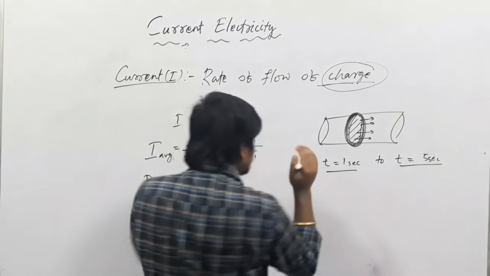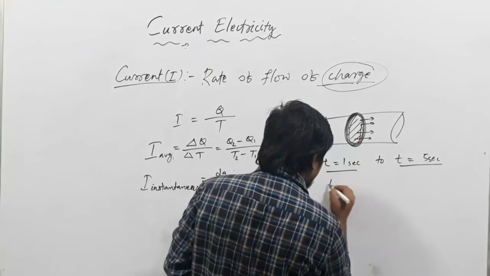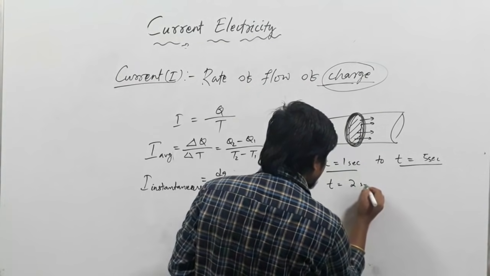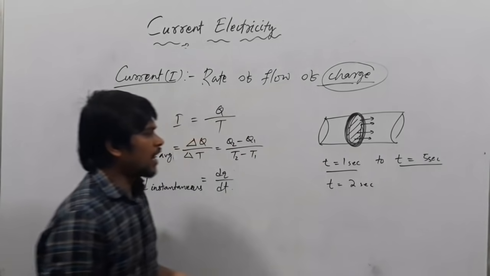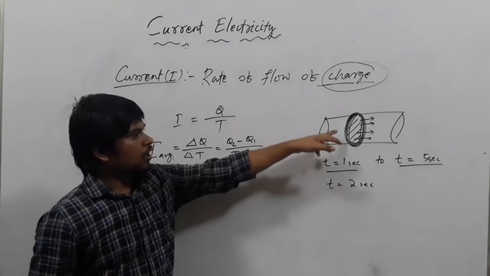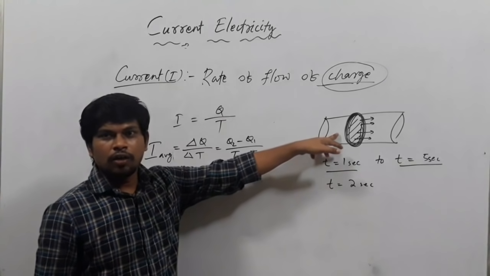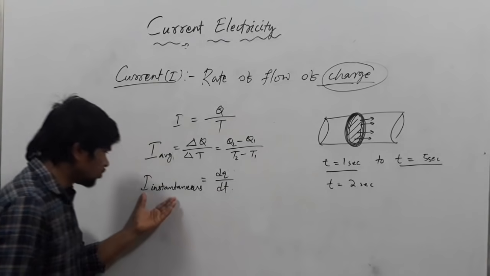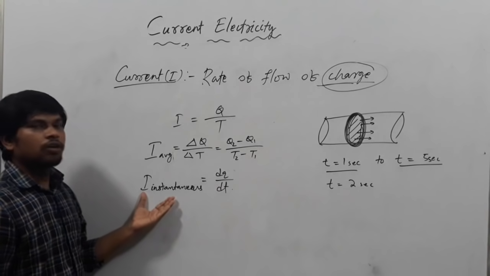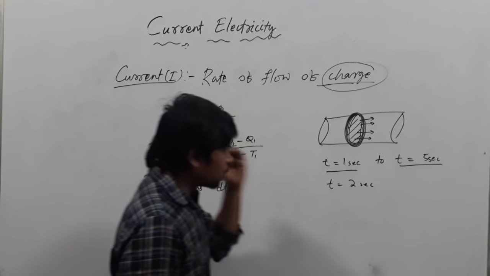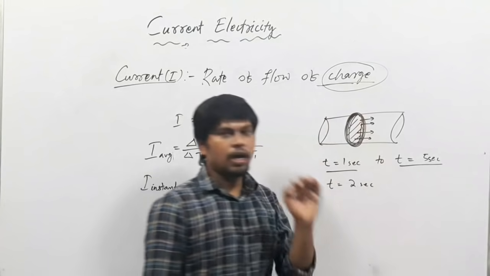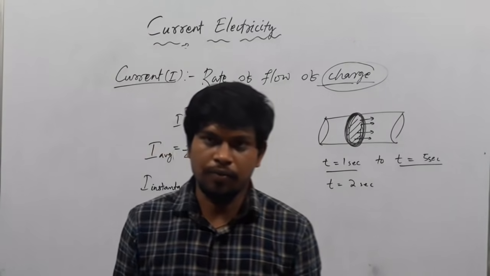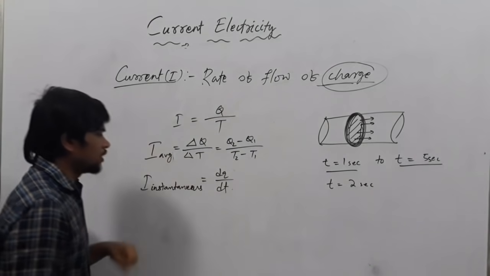Suppose I want to check the same current at t equals 2 second. If someone asks you to calculate the current through this conductor at t equals 2 second, that is known to be instantaneous current. The current flowing through the conductor at a particular time is called instantaneous current.